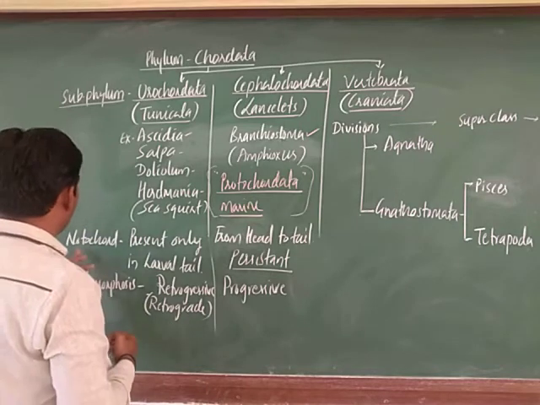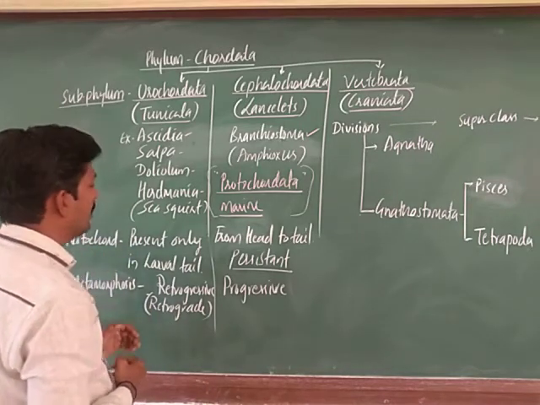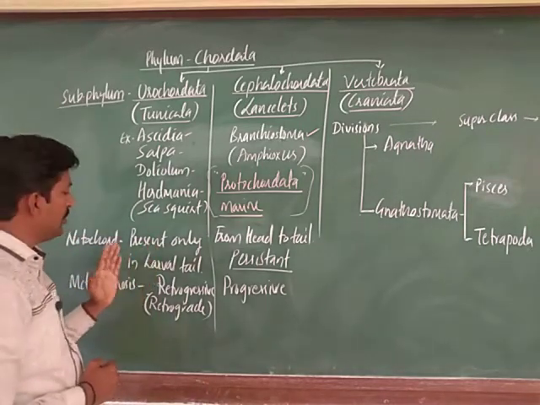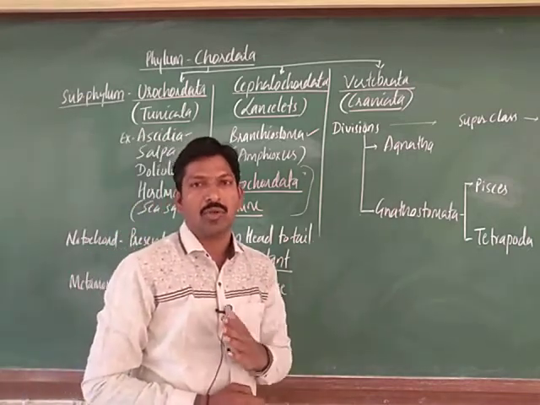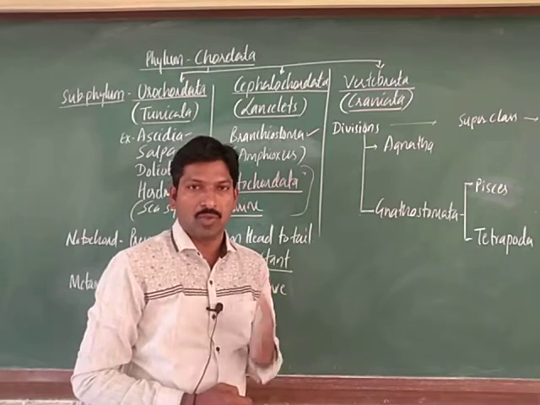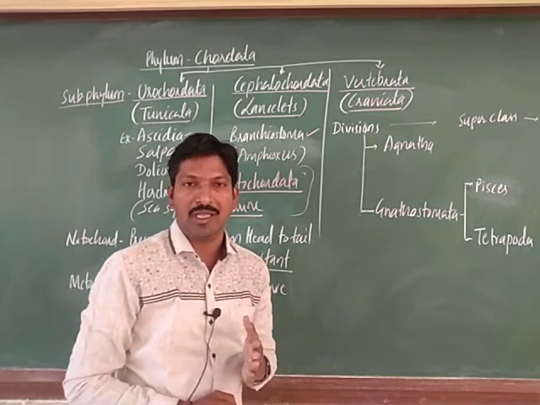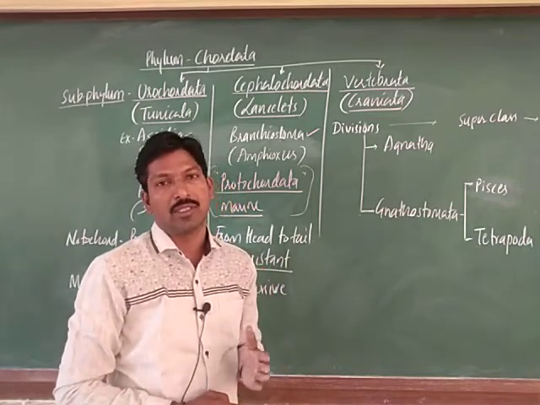Next, regarding the notochord. As we know, the notochord was absent in Hemichordata. The notochord is one of the important and fundamental characters of the chordate, right.